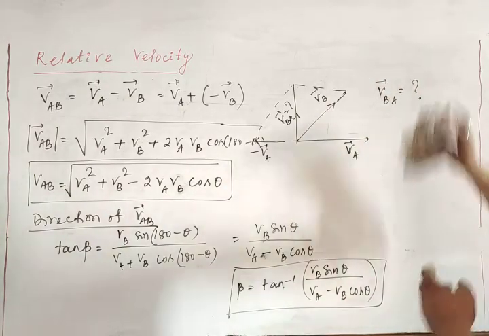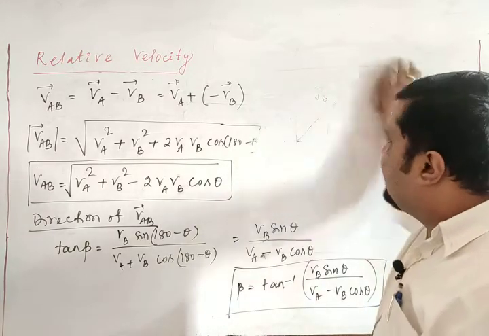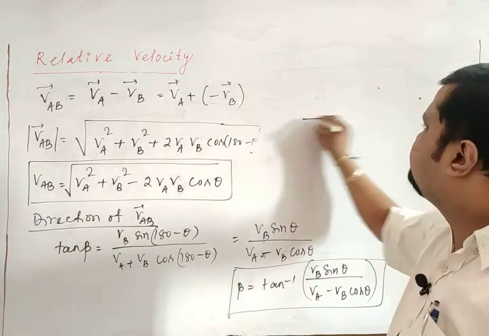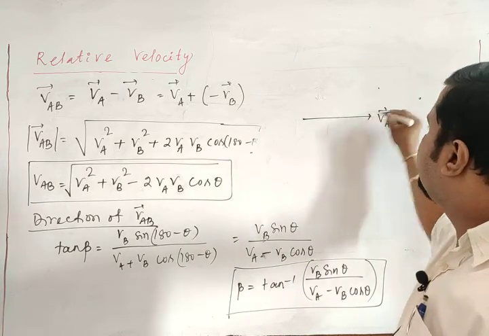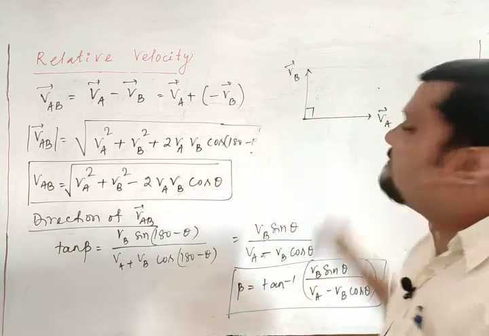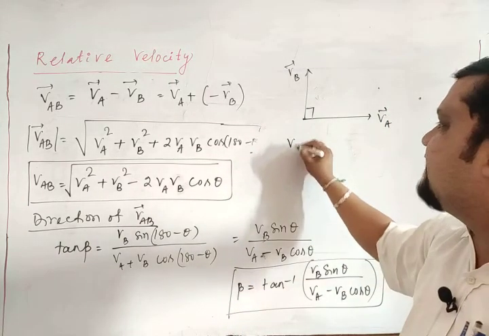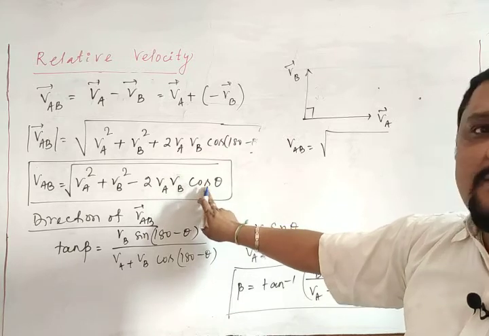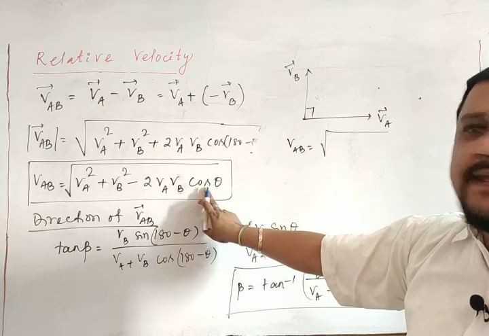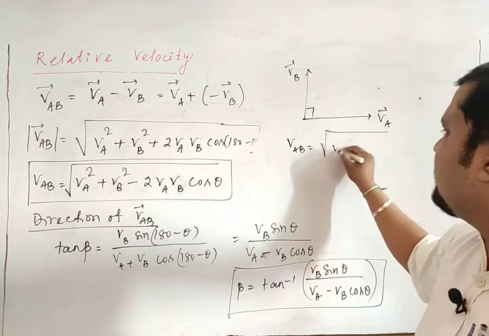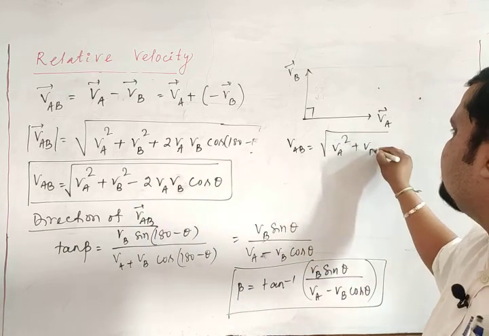Special case. If the two bodies are moving perpendicular to each other, that is VA, this is VB, and they are perpendicular. So what is the relative velocity of A with respect to B? Magnitude: the angle theta is 90, so this is equal to the square root of VA square plus VB square.